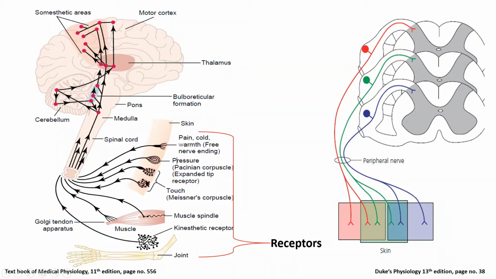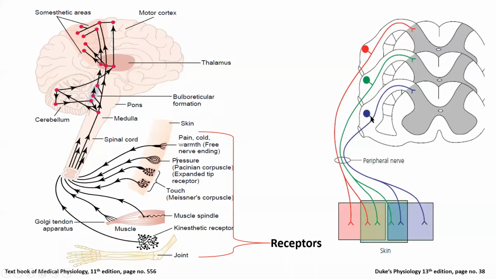Because of this receptor we are able to feel touch, and because of the vibration and pressure receptors we can sense the pressure and vibration of our skin. And the muscle spindle will detect and send information to the CNS, and accordingly it will act upon the muscle.